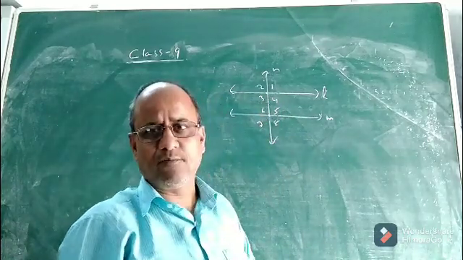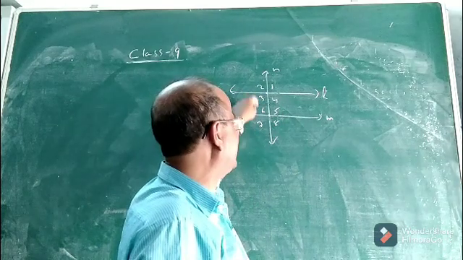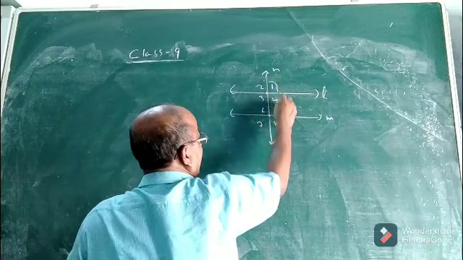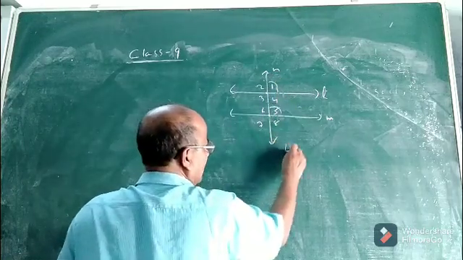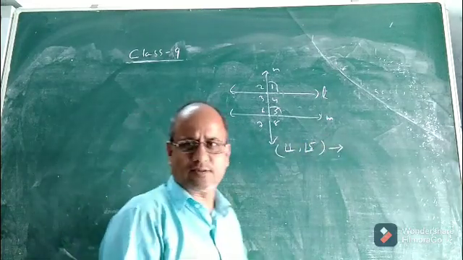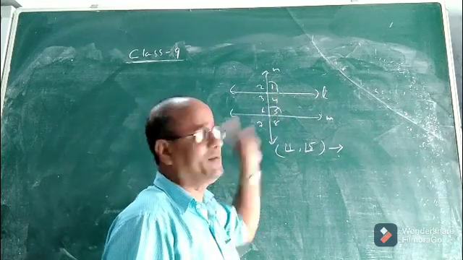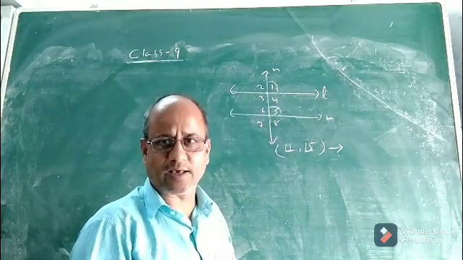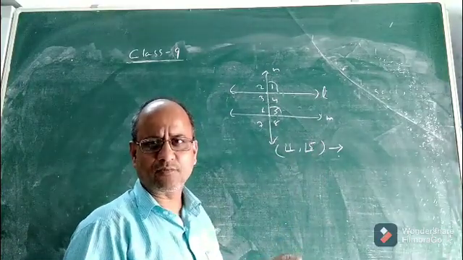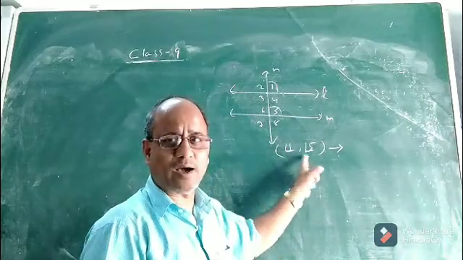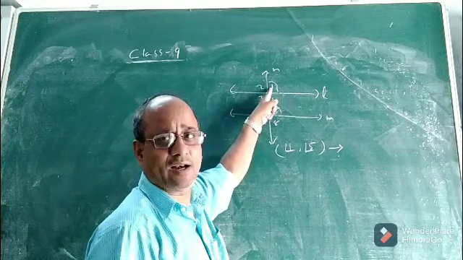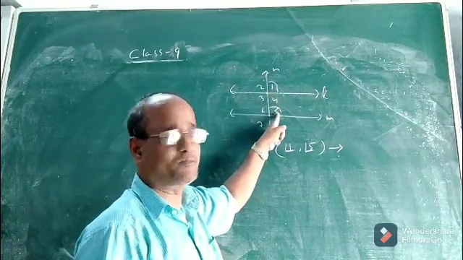And you know what each pair is called. Suppose I ask you angle 1 and angle 5. If I ask you angle 1 and angle 5, what is this pair of angles called? You can easily answer. This pair is a pair of corresponding angles. Why corresponding? What is a pair of corresponding angles? Why are 1 and 5 corresponding angles? What is the reason? The reason is, children, this angle 1 is exterior and this angle 5 is interior.